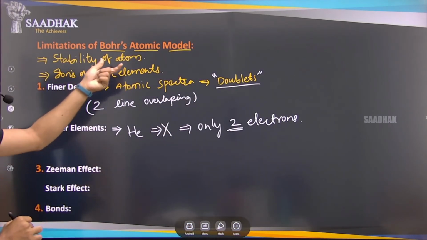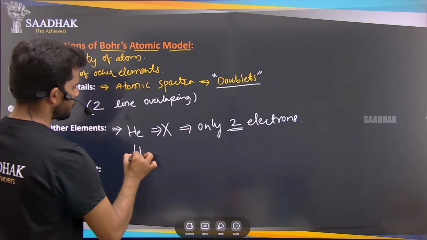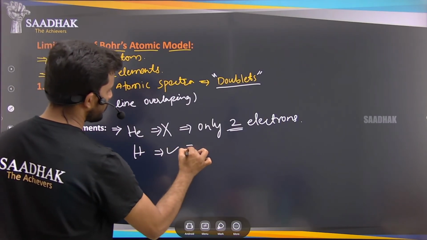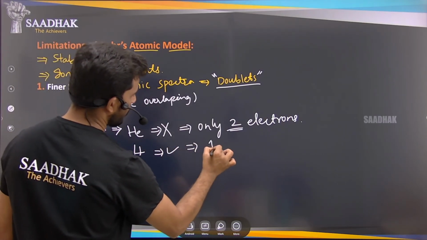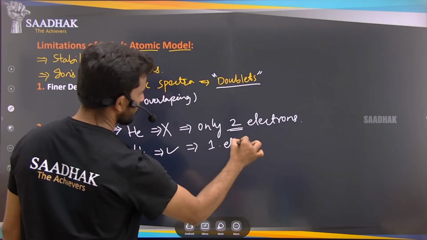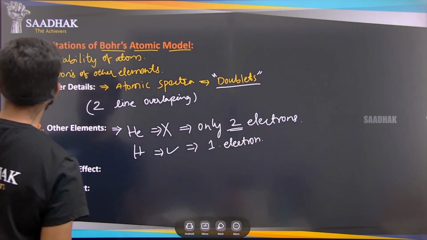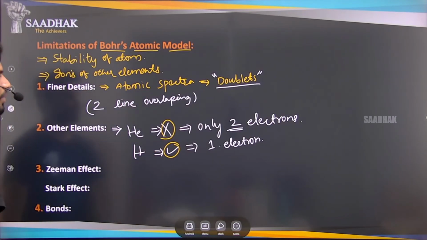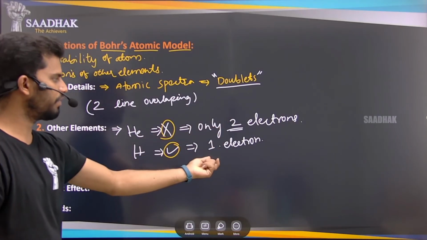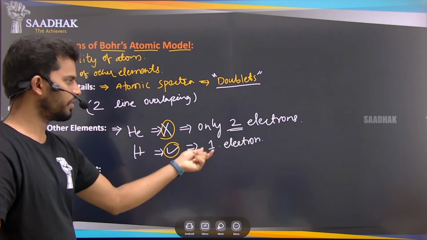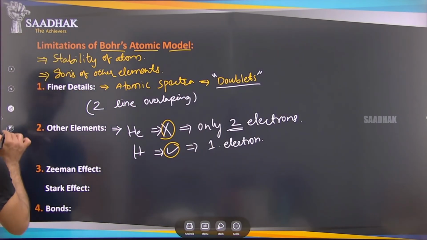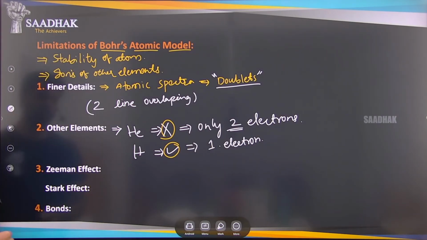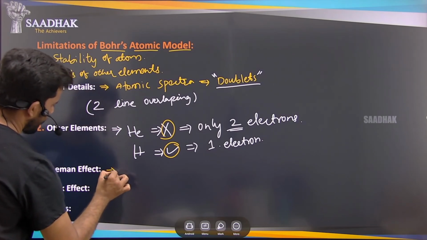The hydrogen atom he was able to explain, which has one electron. But this helium atom he was not able to explain, which has only two electrons, a very minute difference between these two, right? And he was also not able to explain the Zeeman effect.